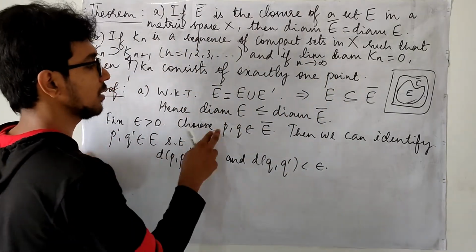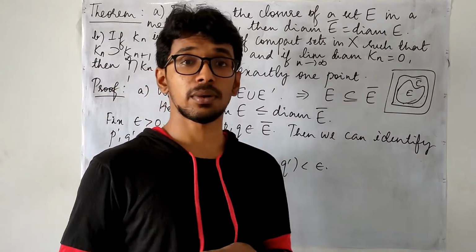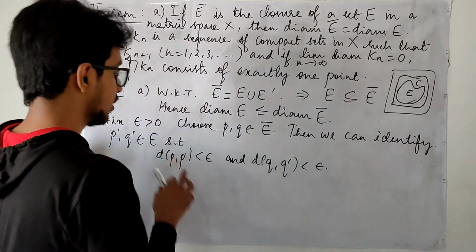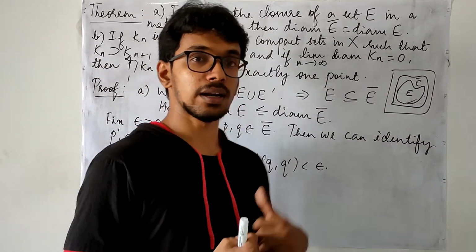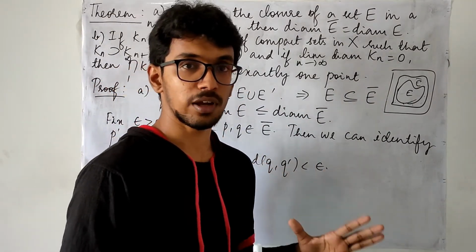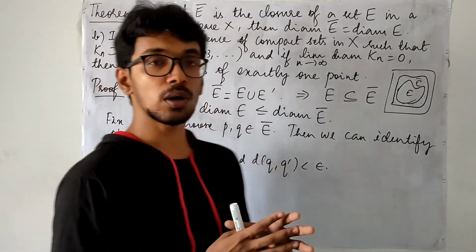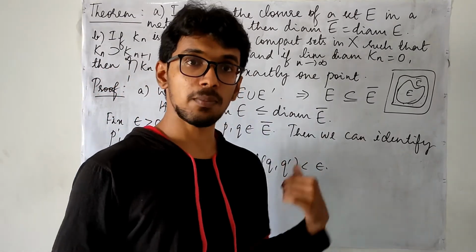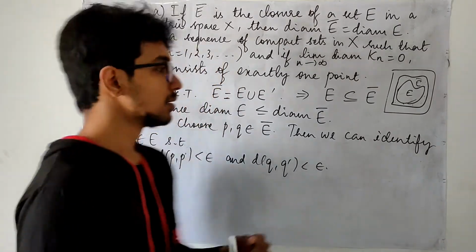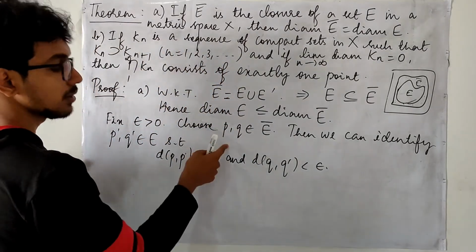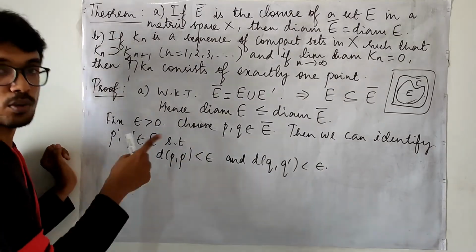If I treat P and Q as limit points of the set but not points of the set, then P prime and Q prime are different points which are present in the neighborhood with radius epsilon. If P and Q are present inside E, then P prime and Q prime may be the same as P and Q. Still, we have not said whether P and P prime are different, or Q and Q prime are different.